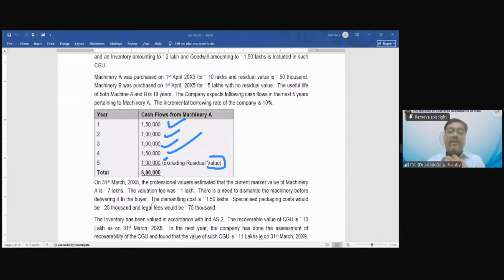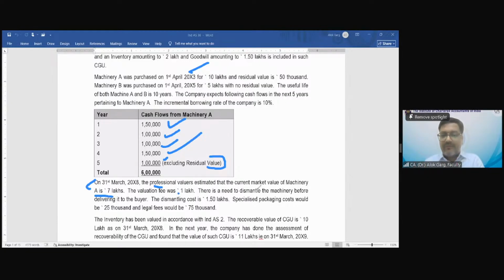On 31st March 20x8, this machine was purchased on 1st April 2003 and it is talking about 31st March 2008, means after 5 years. The professional valuer estimates that the current value of machine A is 7 lakh. What is this information talking about? Fair value. Okay.